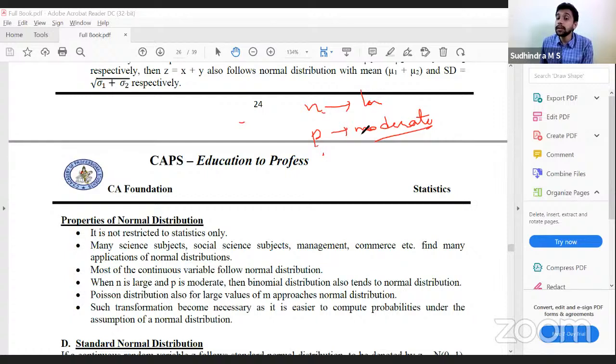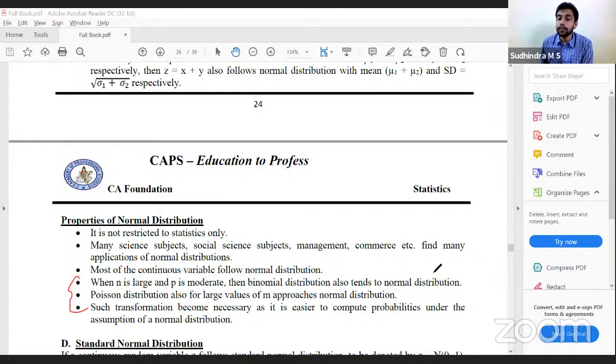When n is large and p is moderate, binomial distribution tends to normal. When m is large, Poisson distribution approaches normal distribution. Such transformation becomes necessary as it is easier to compute the probability. So these 2 points are important.